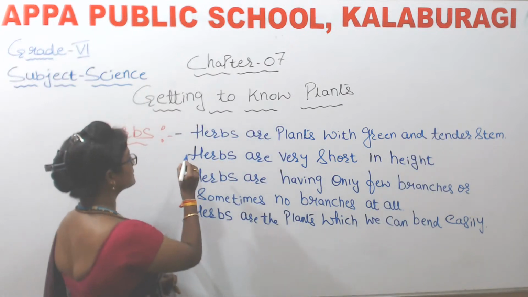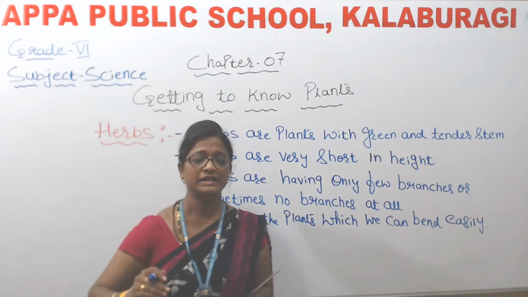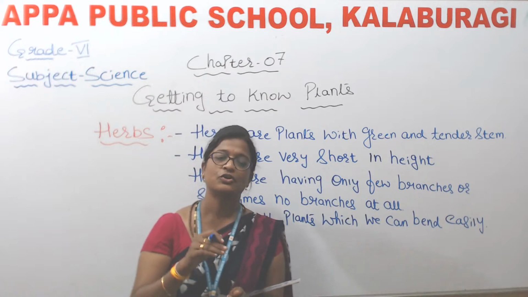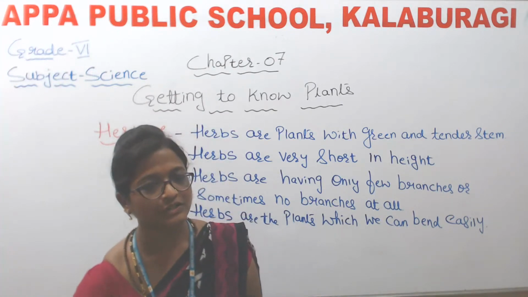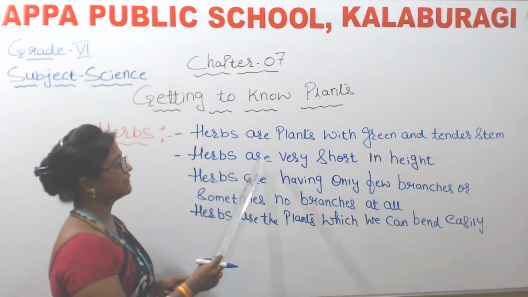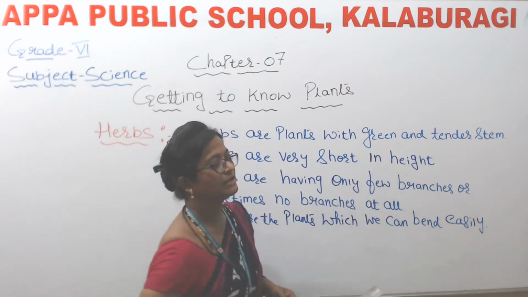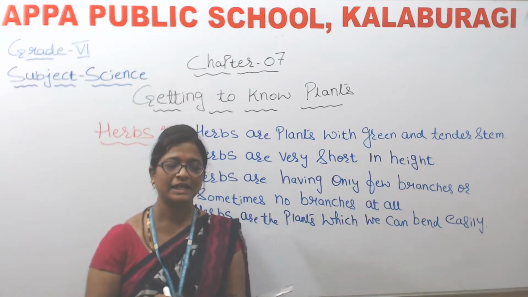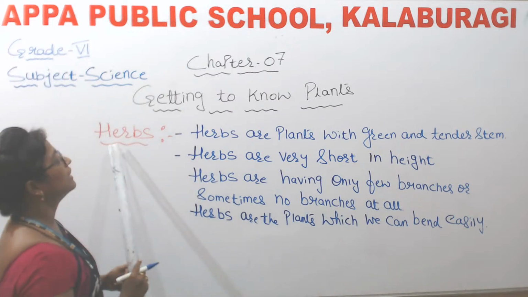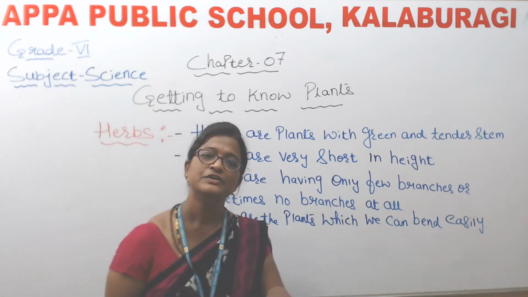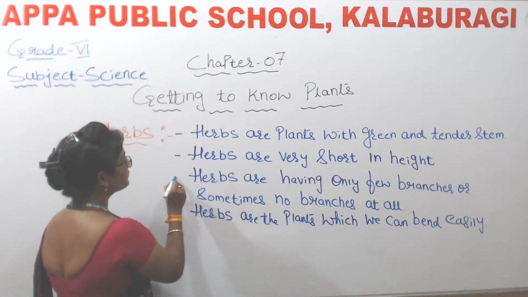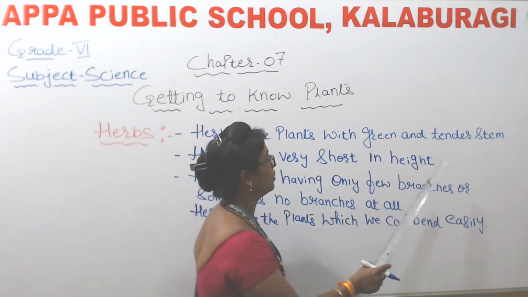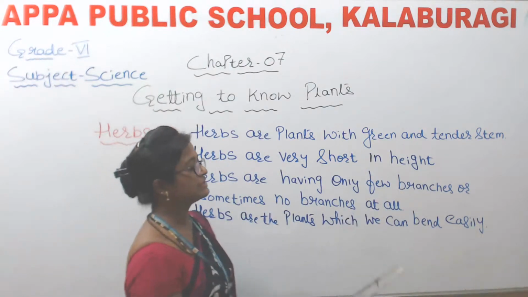Okay, the next point is herbs are very short in height. These types of plants will not grow taller. They will grow shorter only. Their height will be shorter only. Okay. So herbs are very short in height. You might have seen the tulsi plant, pudina, spinach. They are very short in height because they belong to which category? Herbs. Okay. So their height will be shorter. Okay, next. Herbs are having only few branches or sometimes no branches at all.